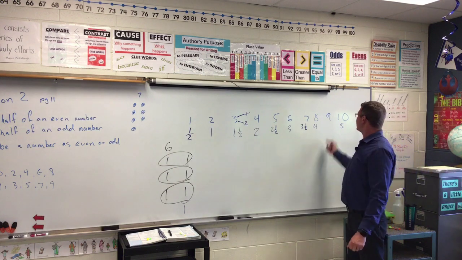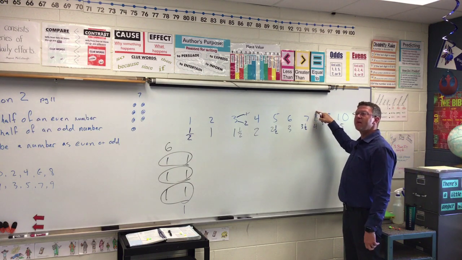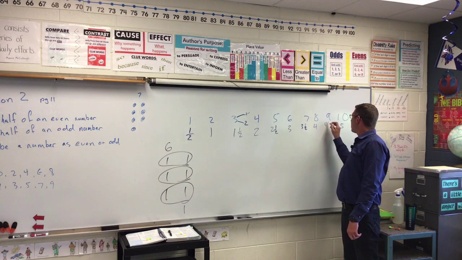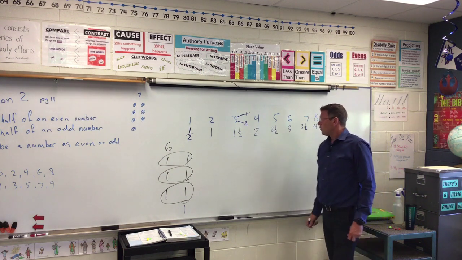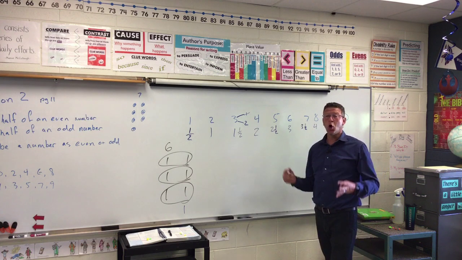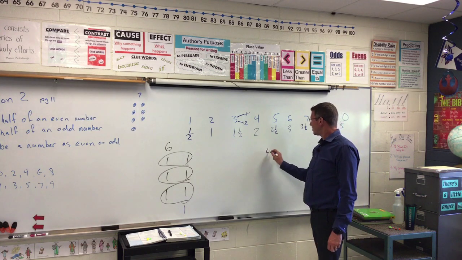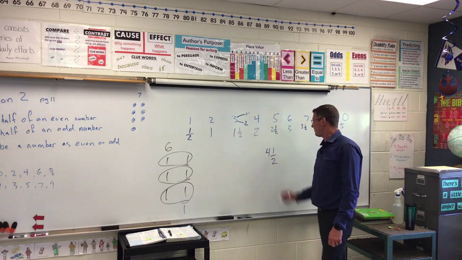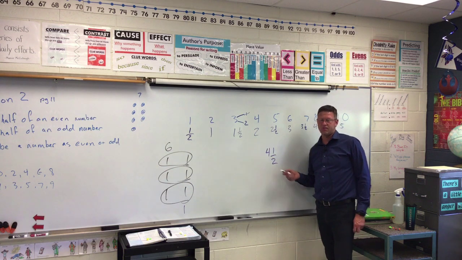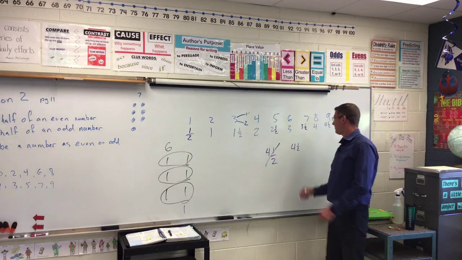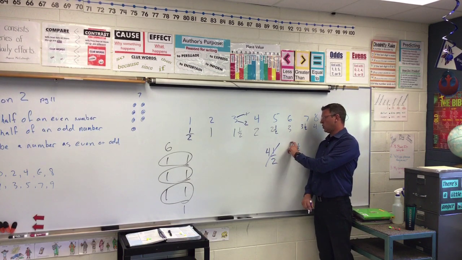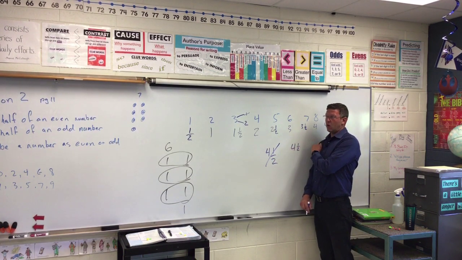So another way to say it is go back to the closest even number, and then give it the hi-ya, 4 and a half. Now, I want to talk a second about fractions here. Whenever you write a fraction, it should be as tall as the whole number. It shouldn't look like this, 4 and 1 half, because that actually looks like 41 halves. It should look like this, 4 and a half. Notice my fraction is as tall as my whole number.